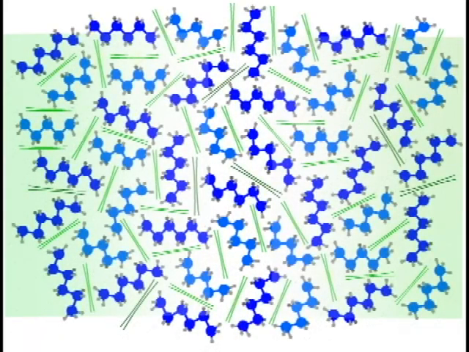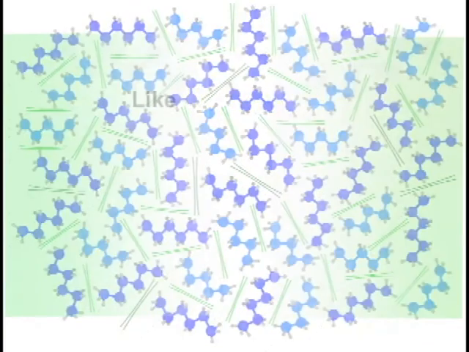Notice that the structure of the solution and the strengths of the attractions between the molecules are very similar to the structure and attractions found in the separate pure liquids. Thus, the freedom of movement of pentane and hexane is about the same as the freedom of movement in the pure liquids. Therefore, when very similar liquids, like pentane and hexane, are mixed, the natural tendency towards increasing entropy drives the process to form one phase.